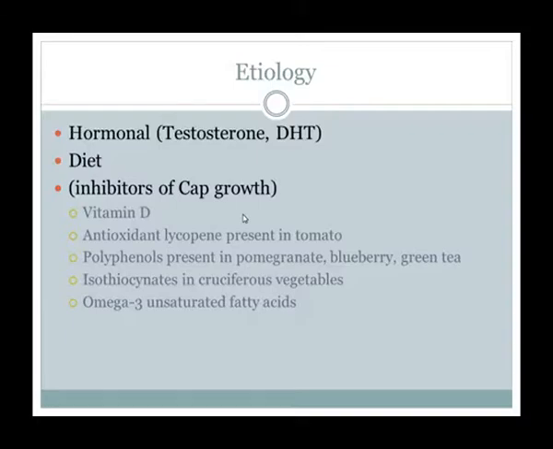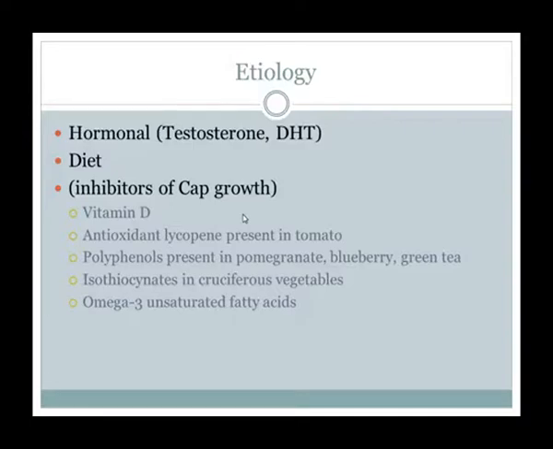So the second etiology is diet. Some diets have a role in aggravating CA prostate, and some diets are inhibitors of CA prostate growth. Vitamin D plays a major role in inhibiting CA prostate, though the mechanism is unknown. There are also antioxidants like lycopene, which is present in tomato, that inhibit CA prostate growth.